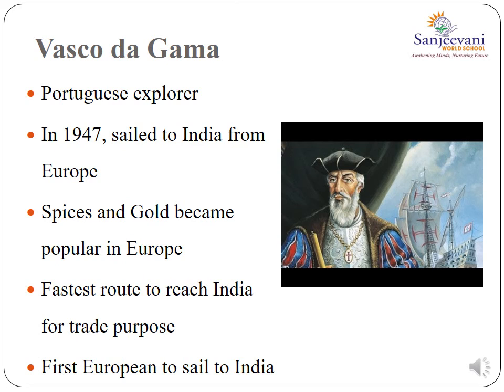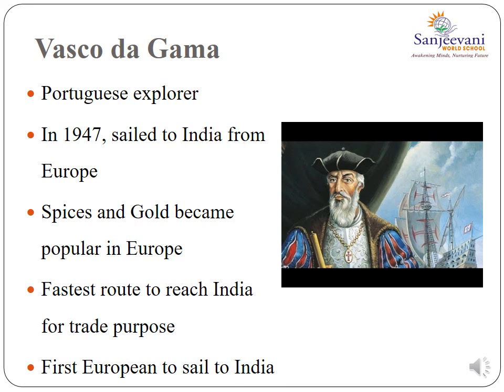So that's the reason Europeans were looking to find the fastest route to reach India for trade purposes. They wanted Indian spices and gold. Okay, so Vasco da Gama became the first European to sail to India by going around Africa and opened a major trade route to Asia.